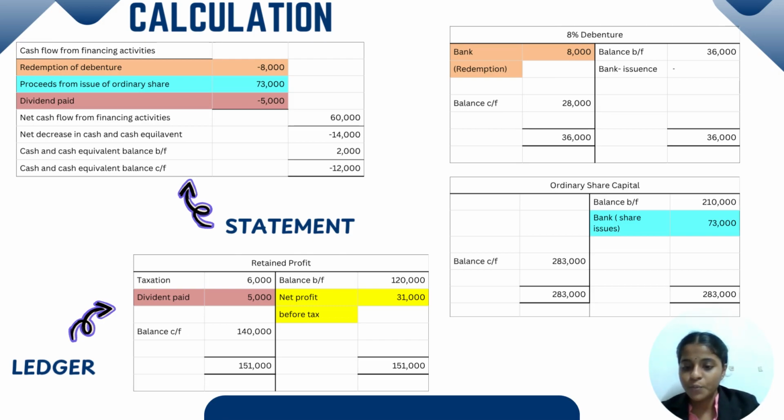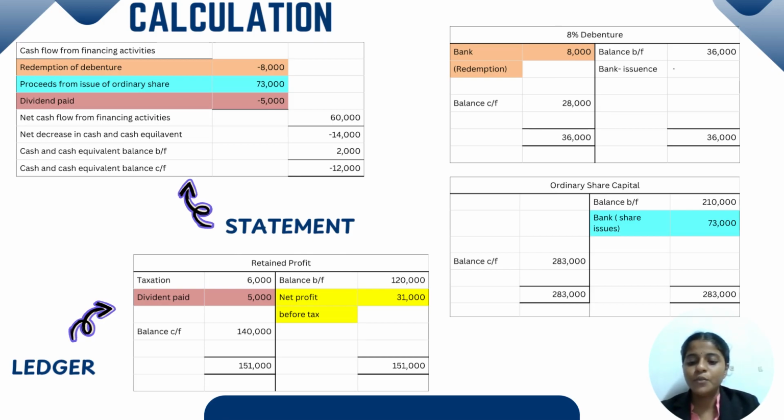Now we have to sum all the answers. Net cash flow from operating activities is positive 58,000. Then net cash flow from investing activities is 132,000, which is negative. And net cash flow from financing activity is 60,000.